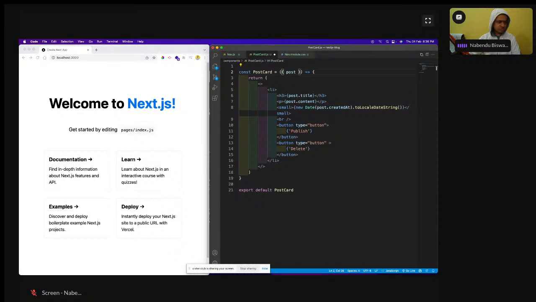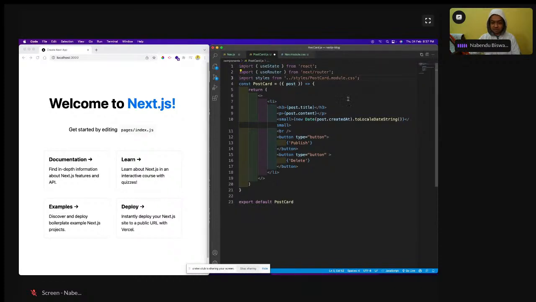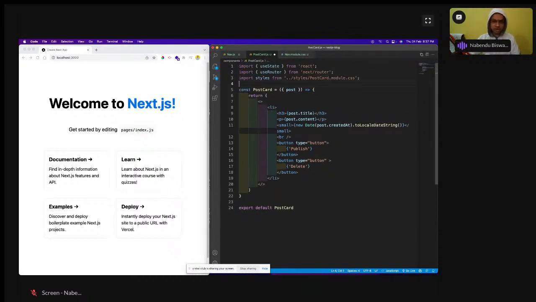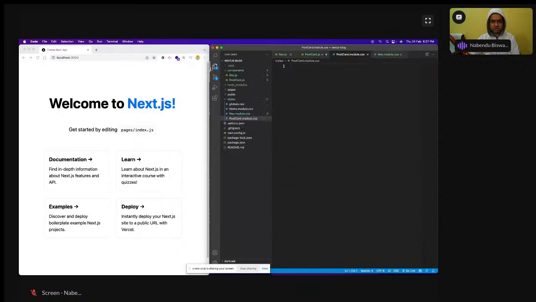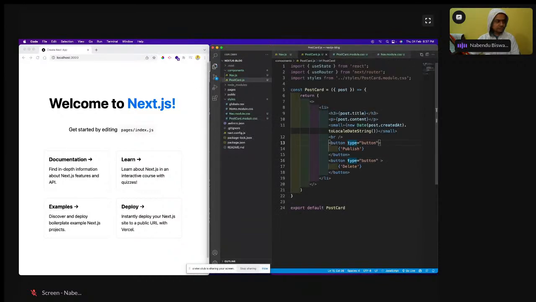Okay, might have some styles. The styles I have not written here. Let me write some styles here. Okay, I'll write it later on. So beside this, I will have useState, useRouter. useRouter is something which you are going to have from next, and a post module also. Post module.css also is there. And I will come here, and inside the styles, post.module.css is there. Save it.